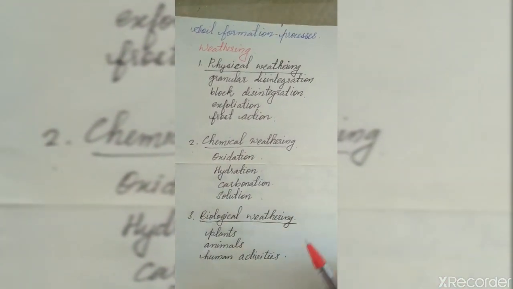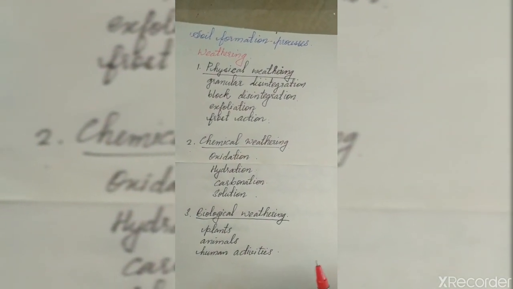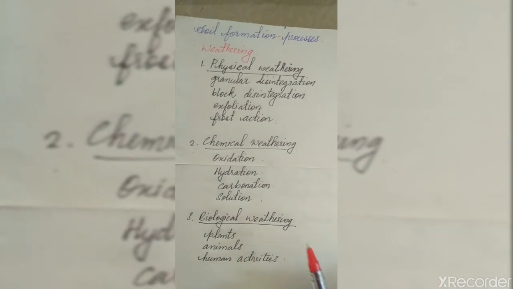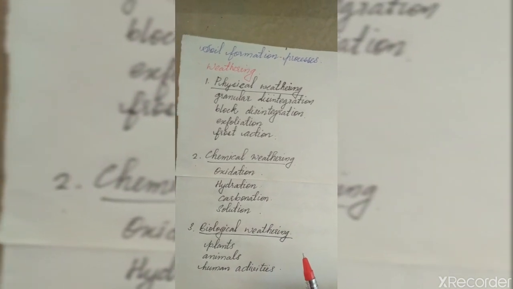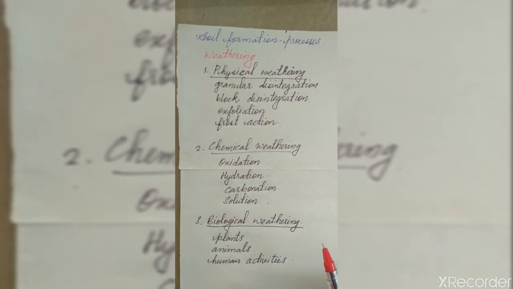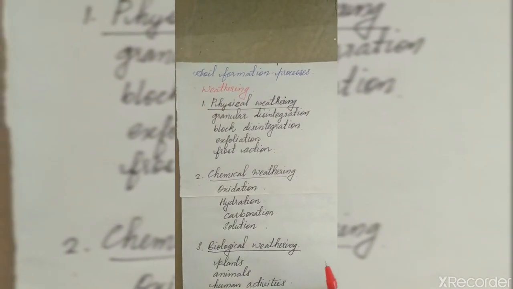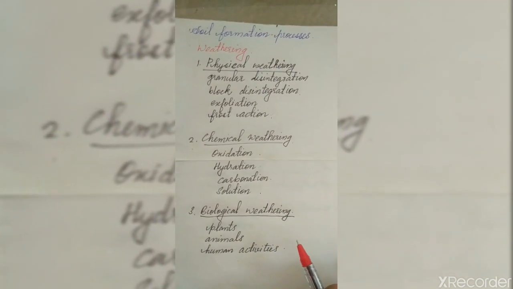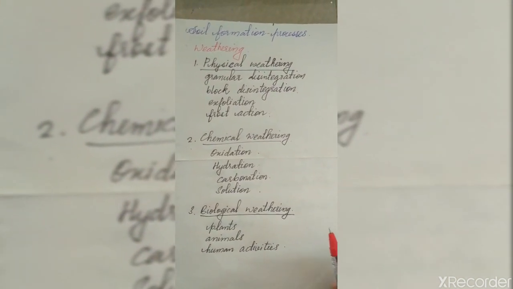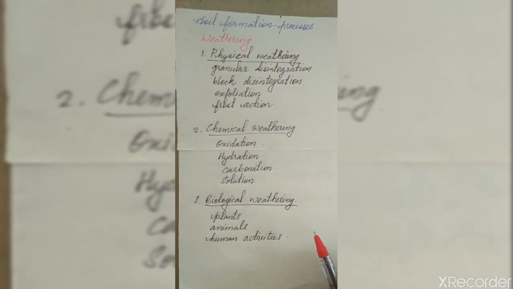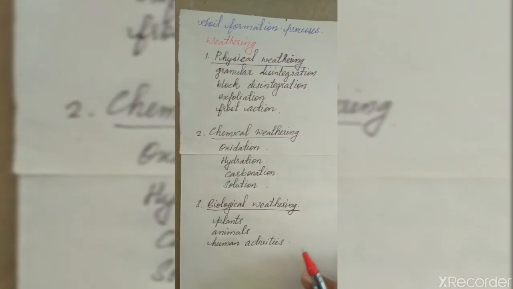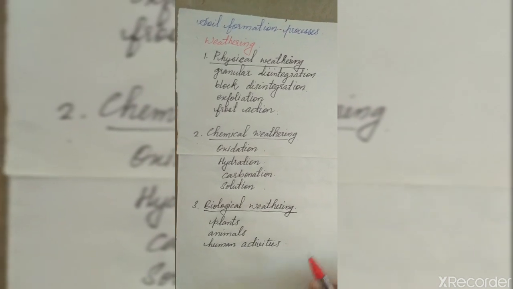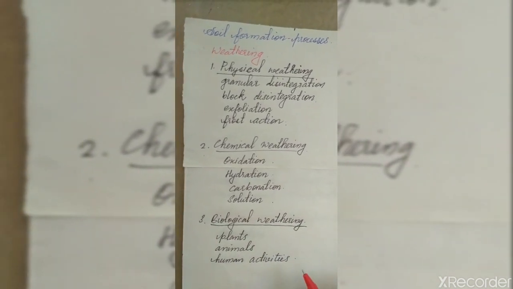After weathering, different agents of erosion, such as wind, rainwater, river water, and glaciers, transport the weathered material from its original place and deposit it in far distant areas. So transportation and deposition also lead to the formation of soil.